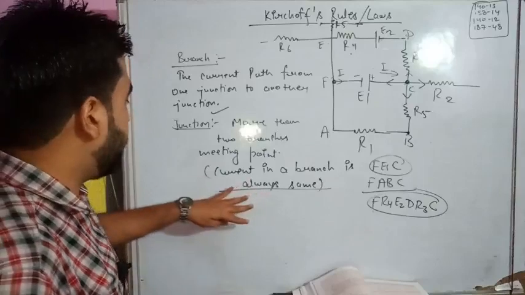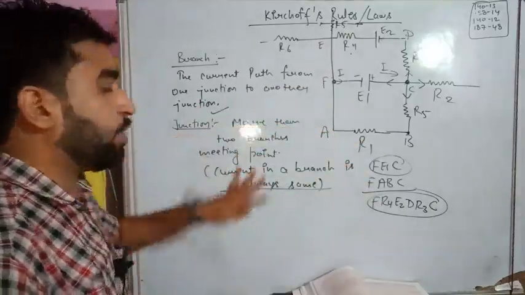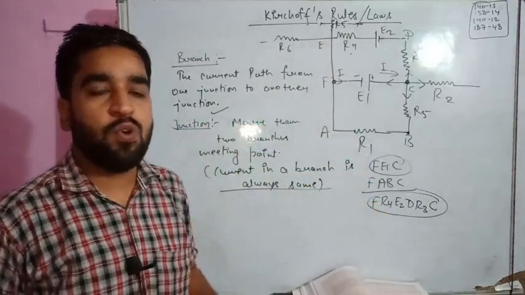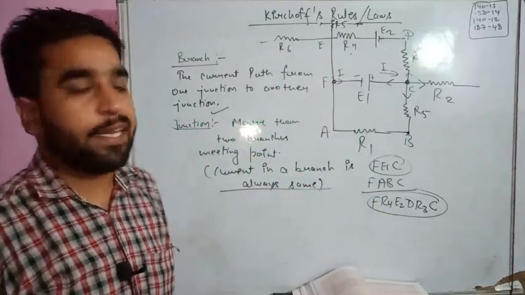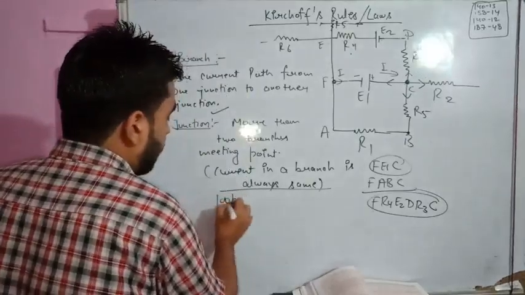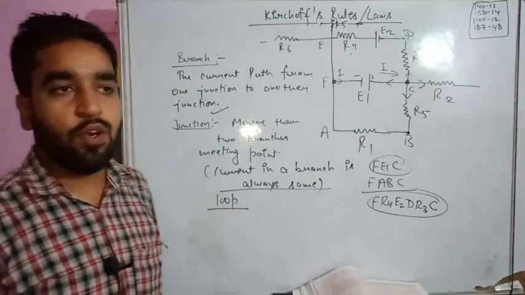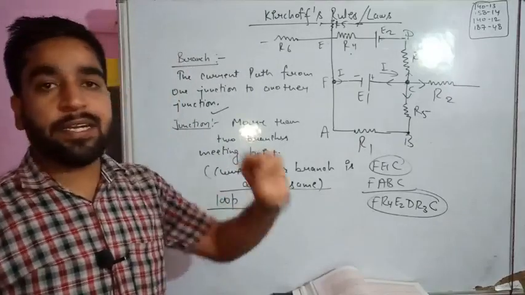So the junction is clear, and so is drawing the branches. Branches are clear, the junction definition is clear: more than two branches meeting at a point. Now students, let us discuss another terminology, that is loop. Actually, a loop is a continuous path.